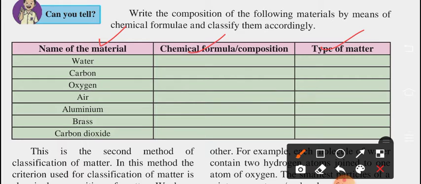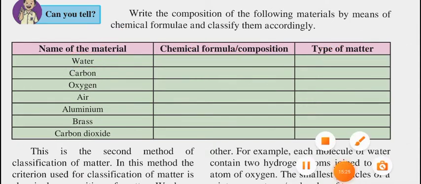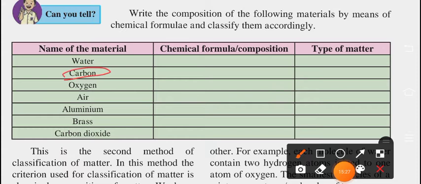So water. For water, we all know the formula, that is H2O. So you can observe here, hydrogen is there, oxygen is also there. So we can say this is part of mixture. So for type of matter we can write mixture. Now next, carbon. Carbon we can write simply C. So what can you say over here, whether element or compound? So this is element.